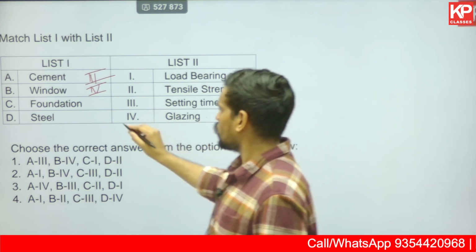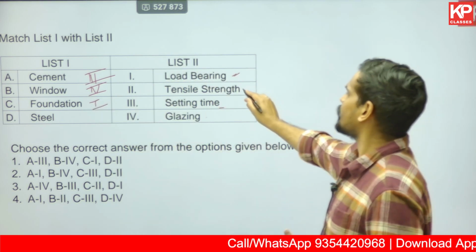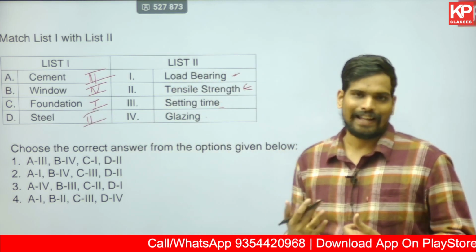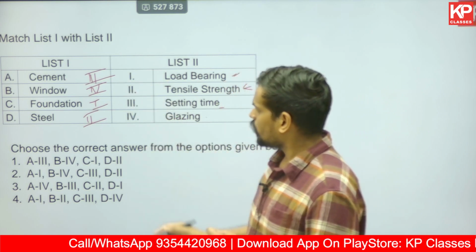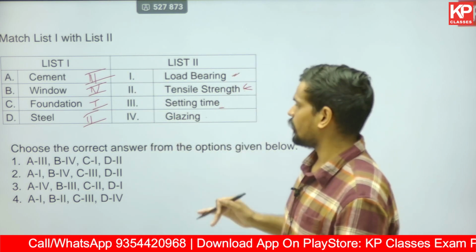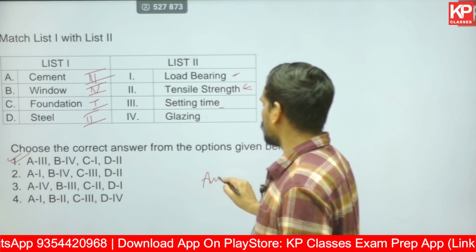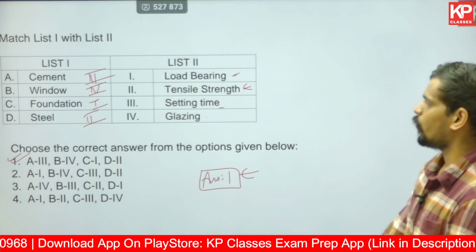Foundation, load bearing would be the correct option. Foundation takes the load of the building. Steel has tensile strength. So concrete has compressive strength, steel has tensile strength. So the correct answer will be 3, 4, 1, 2. I'm sure that should be in the options. 3, 4, 1, 2 is given in option number 1 itself. So the correct answer for this question is option 1, 3, 4, 1, 2.